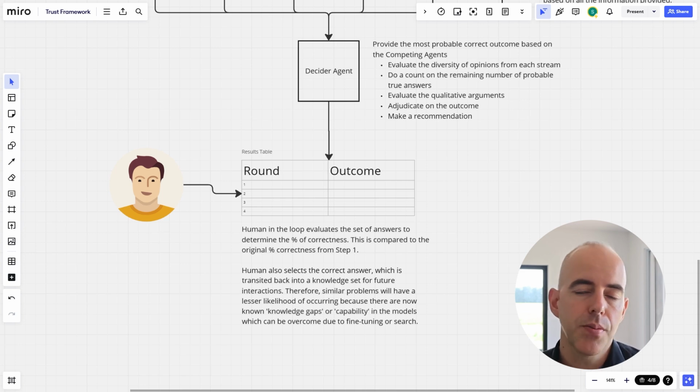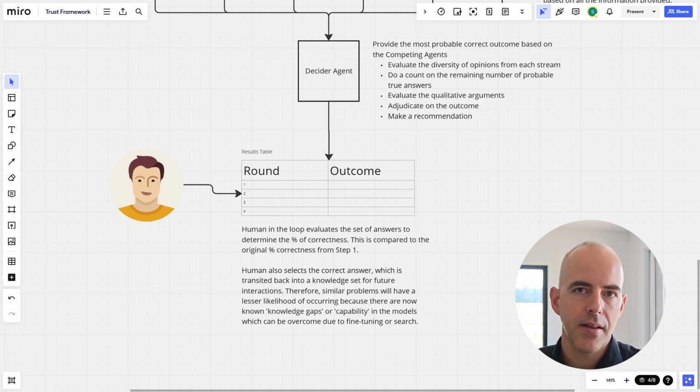And then as the human selects the correct answer, we're going to transit that correct answer back into a knowledge set. And therefore, we'll be able to feed that knowledge set in at step 1. So let's say the correct answer to the Alice in Wonderland problem is m+1 sisters. We would then have the question, the prompt, and the answer, and a little bit of information about maybe the issue around large language models perhaps not understanding an algebraic approach versus a mathematical approach, for example.